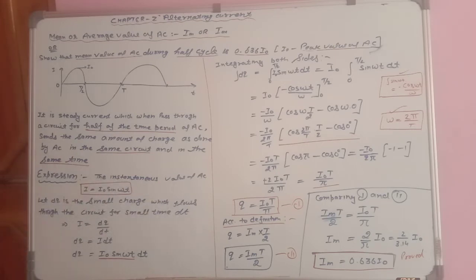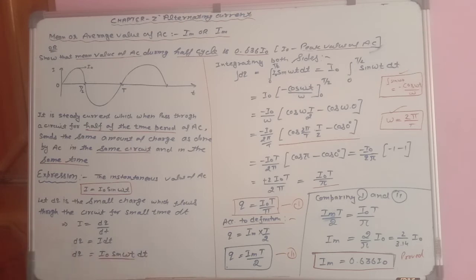Current is equal to charge per unit time. So I is equal to dq upon dt. This dt will go up. So dq is equal to I dt. Put the value of I from this equation. I is equal to I naught sine omega t. So dq is equal to I naught sine omega t dt.